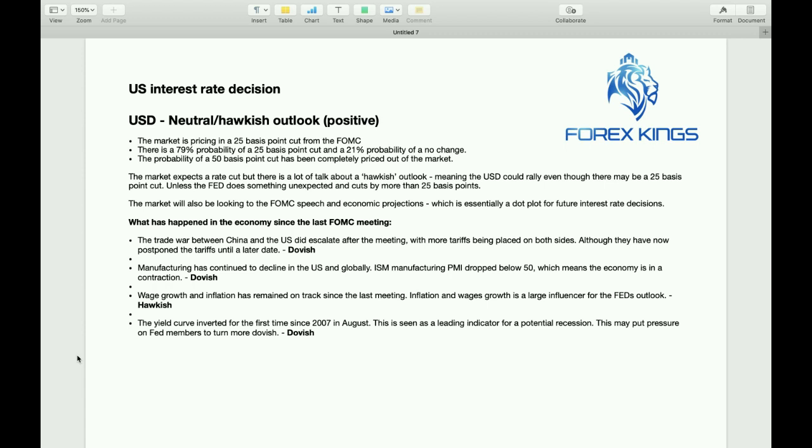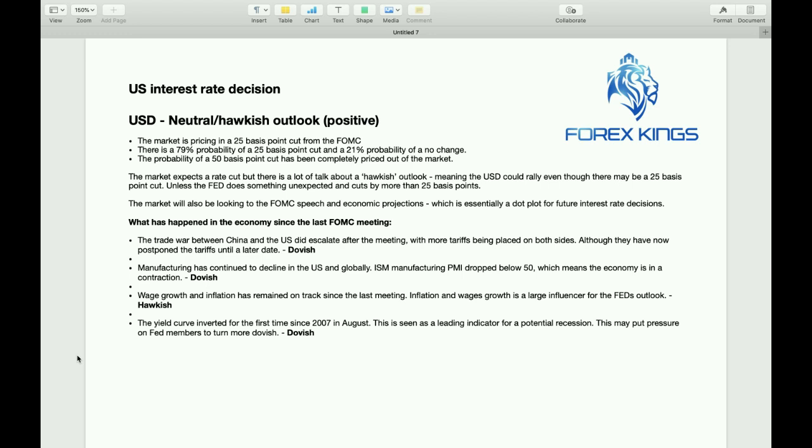So what's happened in the economy since the last FOMC meeting? Now the trade war between China and the US did escalate further after their last meeting. So there's been more tariffs placed on both sides. Now, although they have now postponed the tariffs until a later date, there is still tension there between the US and China. I think Trump's now delayed the tariffs until the 15th of October. So we could still see that escalate if Trump doesn't get a reduction here, like what happened during the last meeting in July.